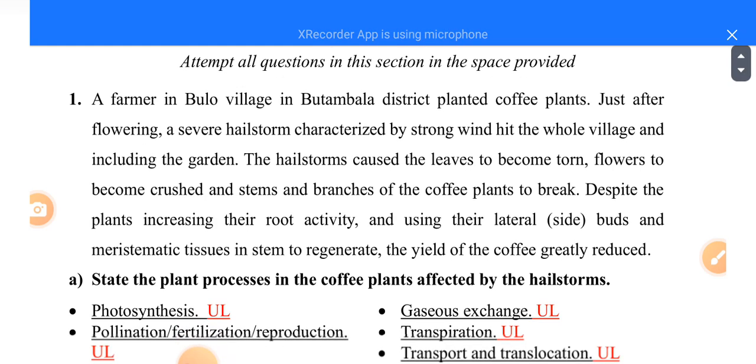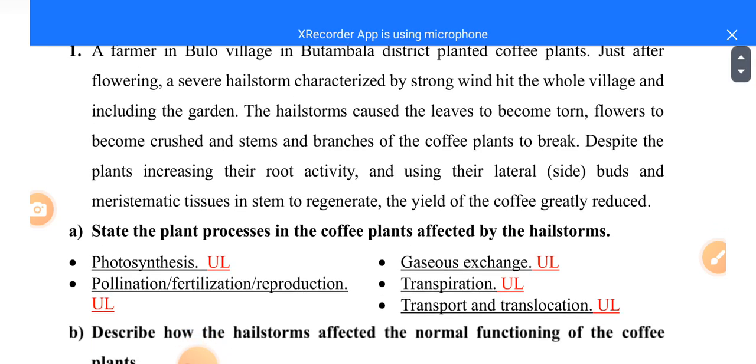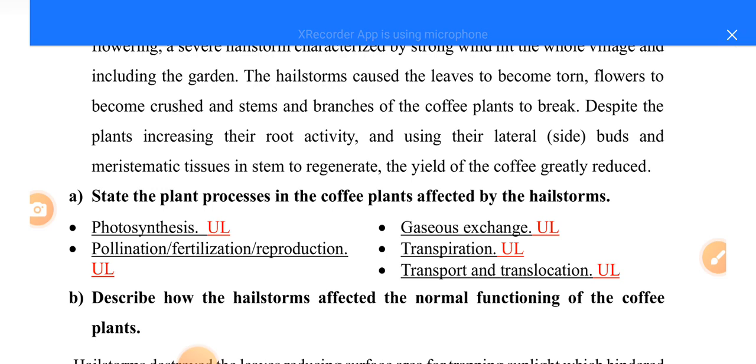Now when we look at this question, as in our previous lesson of item 1, when we read through here, we'll see that the hailstorm came and attacked the coffee plants. But when it was attacking the coffee plant, it destroyed mainly the leaves, flowers, stems, and the branches. So now when we look at part A, they are saying state the plant processes in the coffee plants affected by the hailstorms.